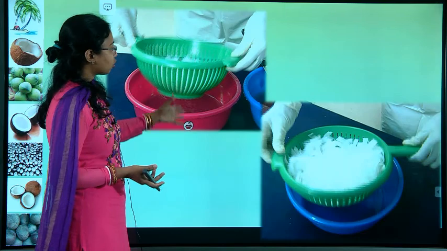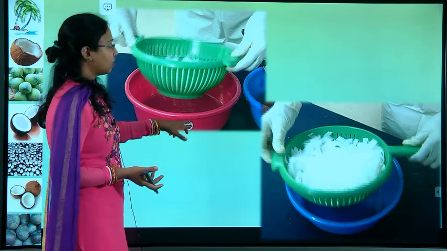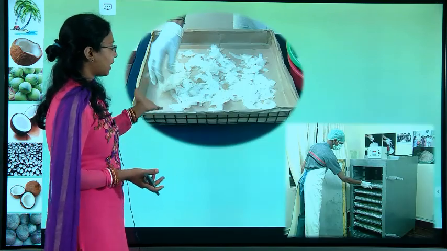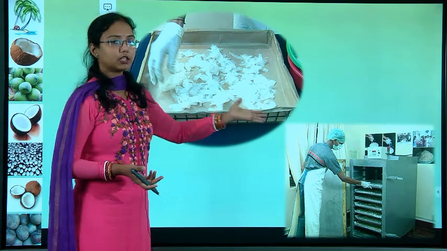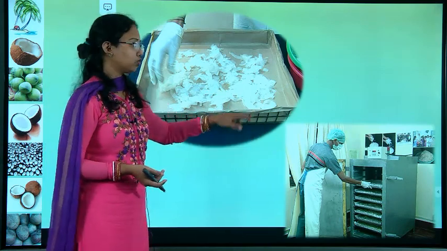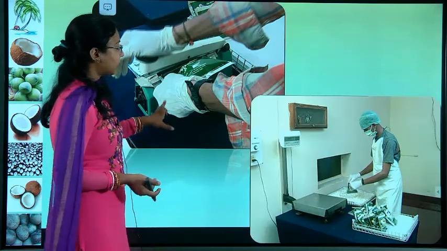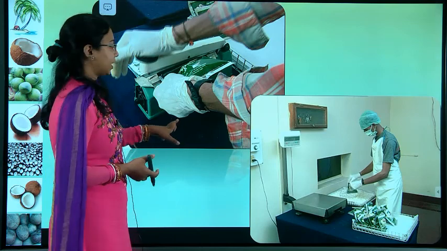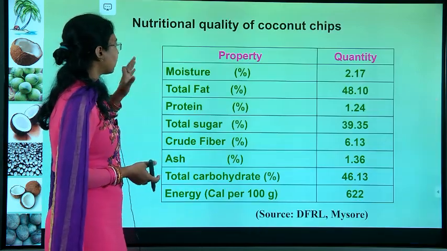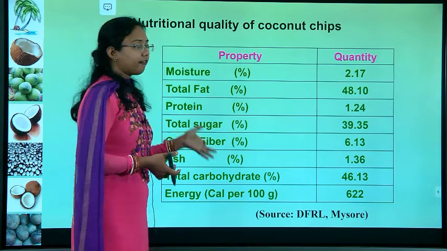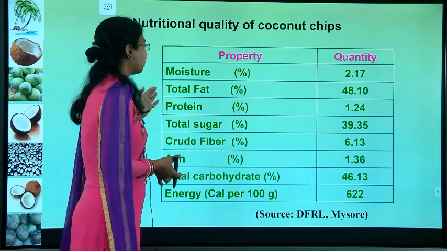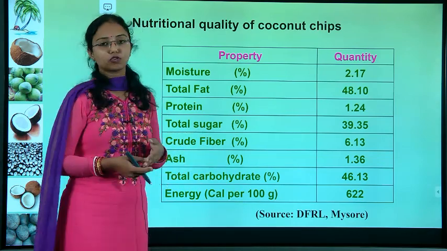After this, the osmotic treatment will be done. From this they will dry it, either by the sun drying method or the oven drying method. Finally it will be packed after the drying. This is our DFRL product. So these are the physicochemical properties of the coconut chips.